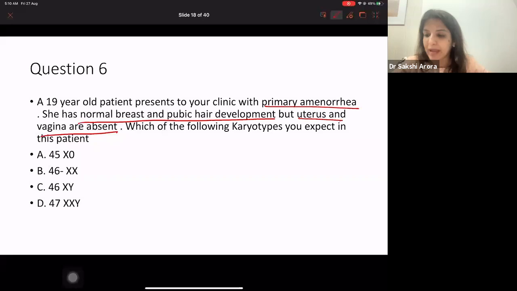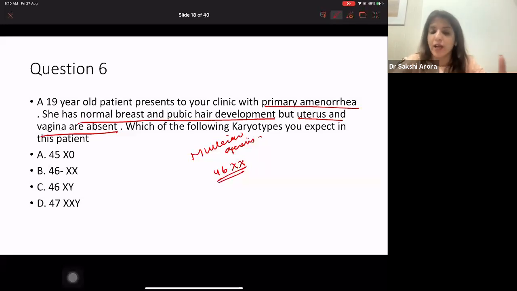So primary amenorrhea, breast development is normal, pubic hair is normal, uterus is absent. So just now I told you, if it is primary amenorrhea with breast development and pubic hair development normal and uterus absent, it has to be Mullerian agenesis. And Mullerian agenesis is 46XX. Clear to all of you?